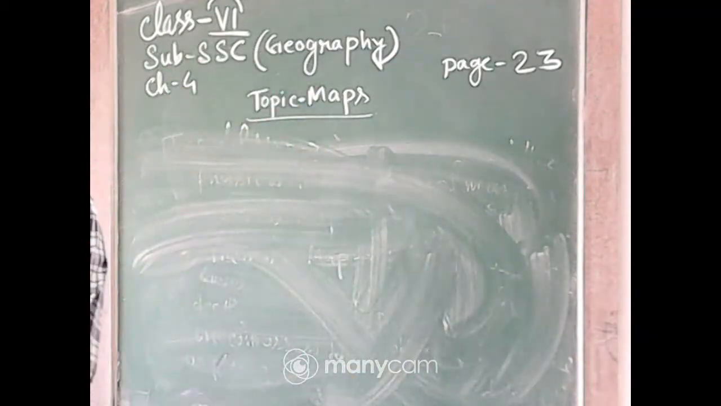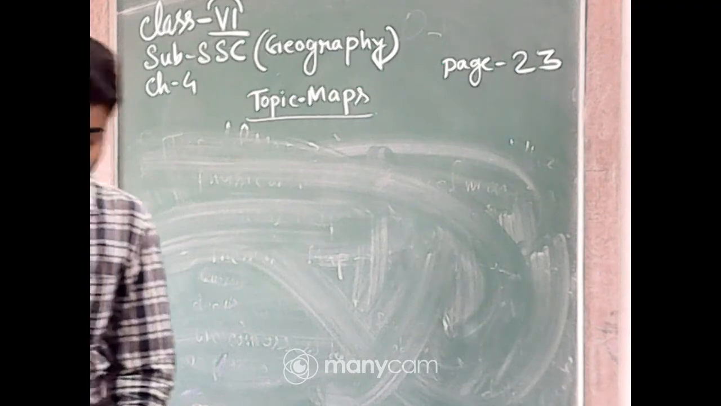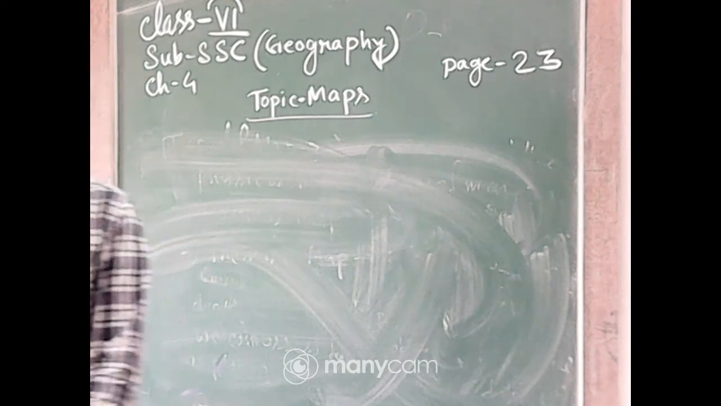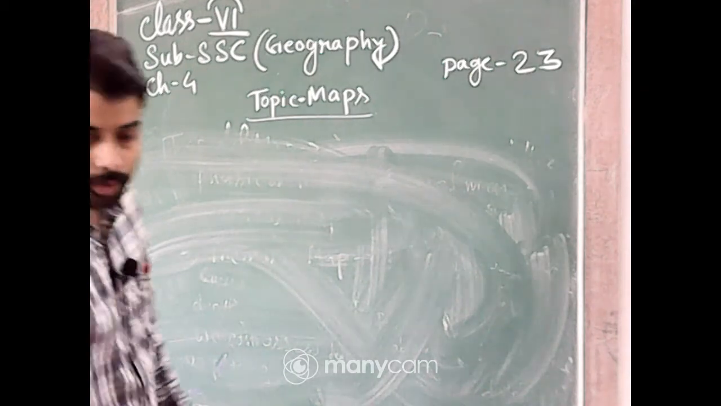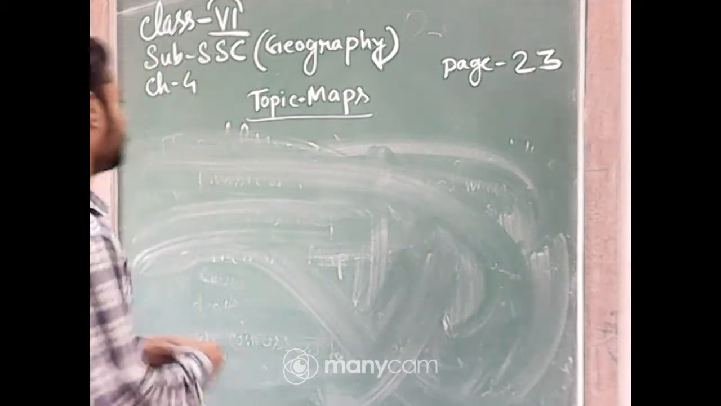This is the distance. Okay. So first we have to know the three components of a map. What are the three components of a map?